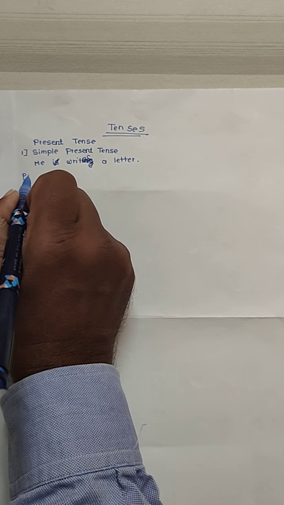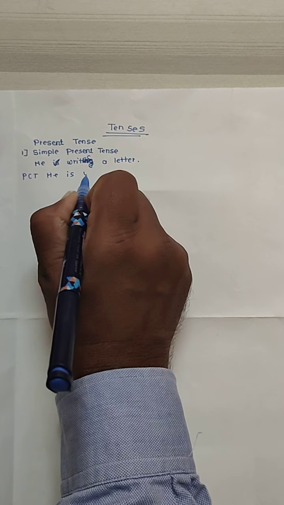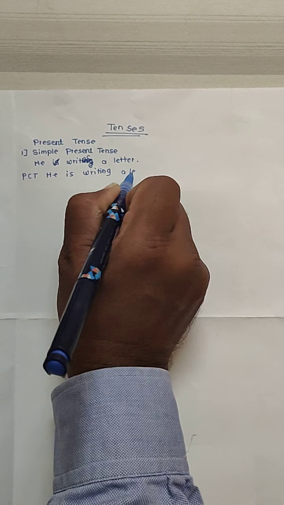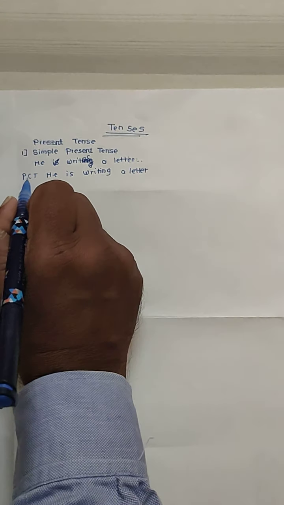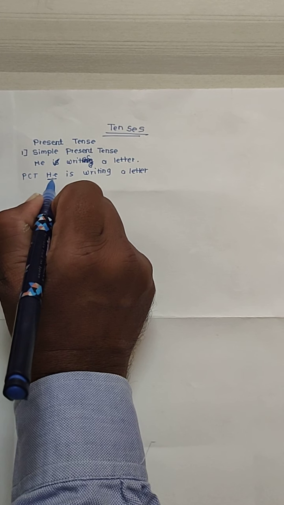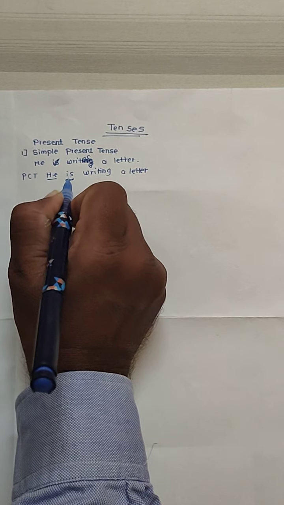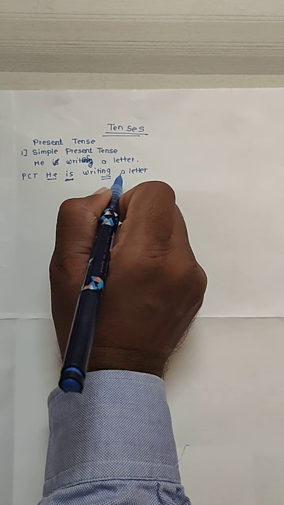Next, present continuous tense: He is writing a letter. That is the example of present continuous tense. If there is third person singular, that time we use the auxiliary verb, and add ing to the first form of the verb, and then the object.